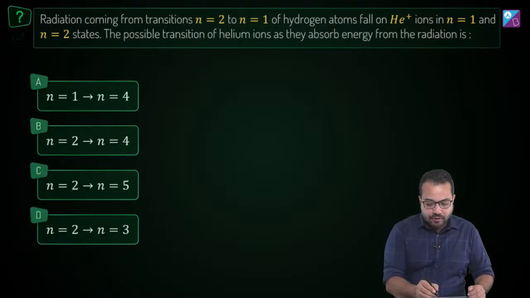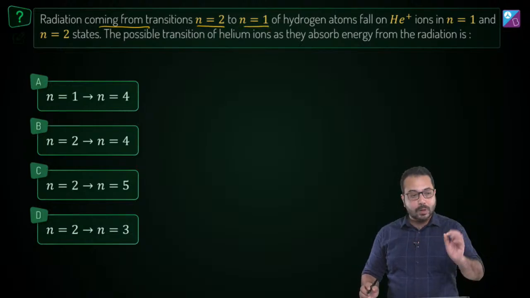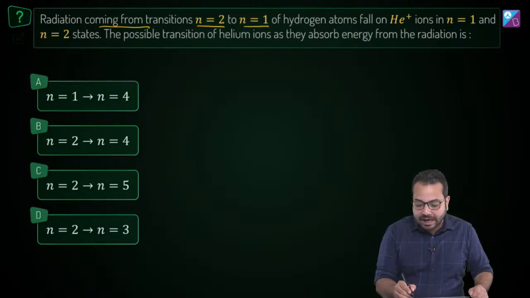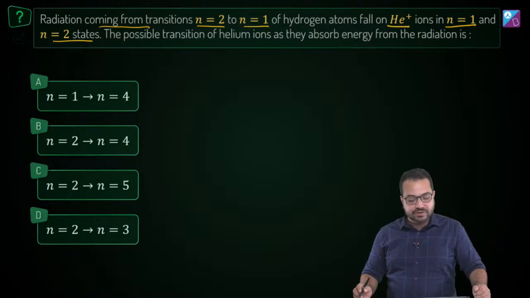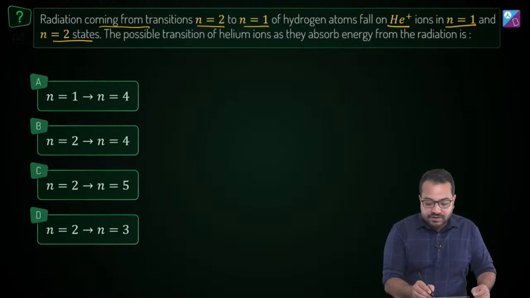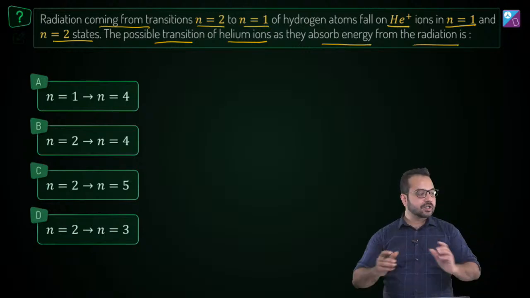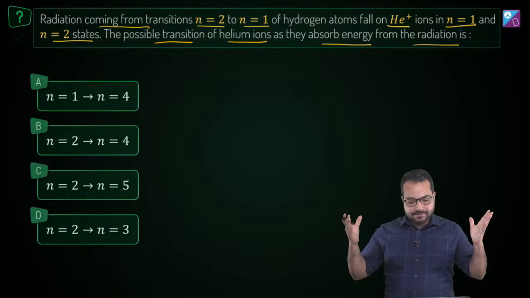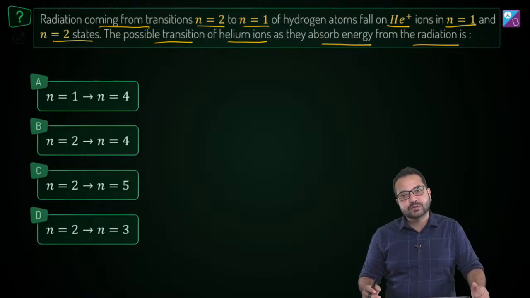Radiation coming from transitions n equal to 2 to n equal to 1 of hydrogen atoms falls on helium plus ions in n equal to 1 and n equal to 2 states. The possible transition of helium ions as they absorb energy from the radiation is. Alright guys, here is the question for you. Read the question carefully and let me know how we should solve it.